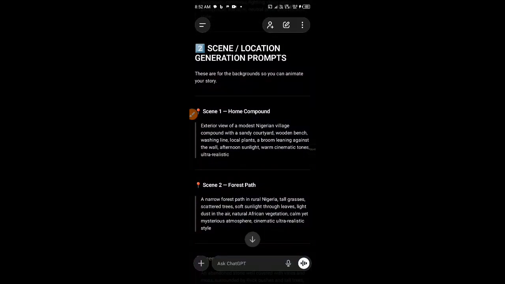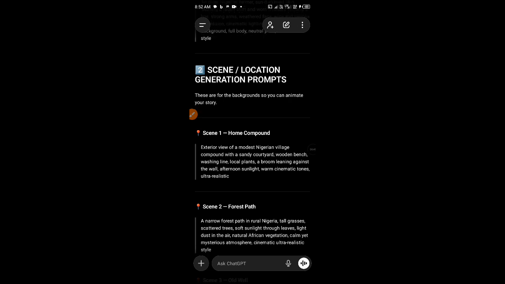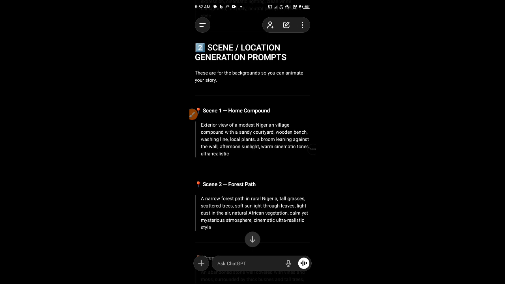Okay, this prompt is actually not the right prompt. We'll have to tell ChatGPT to generate another prompt, because the prompt that ChatGPT gave us here is just to generate the location, like the scene, then you put in your characters. But no, that's not what we want. It's even good it happened this way, so you will know how to reprompt.